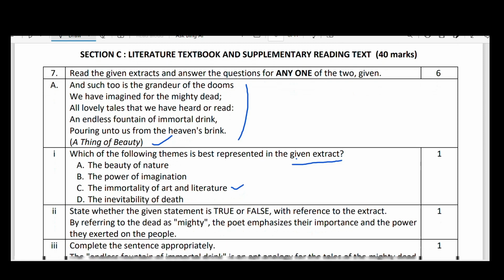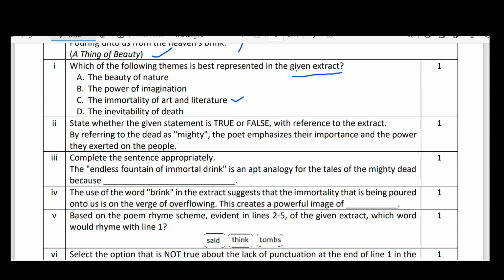And next, going to the second question, state whether the given statement is true or false, with reference to the extract. By referring to the dead as mighty, the poet emphasizes their importance and the power they exerted on the people. So it is actually false. It is not the power they have exerted on the people, but they might give some kind of inspiration when we read the stories of the mighty dead. That's it. And false is the right answer.